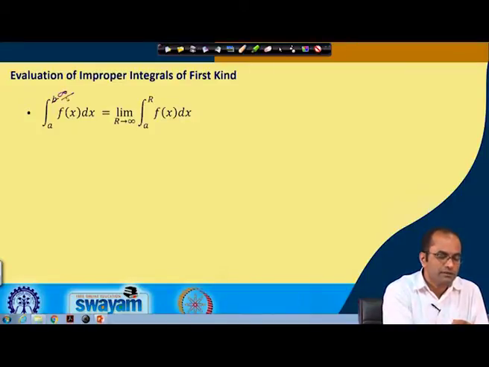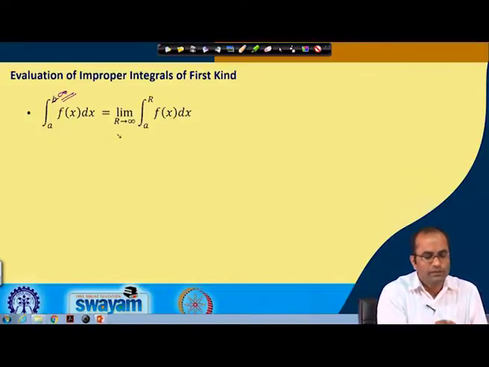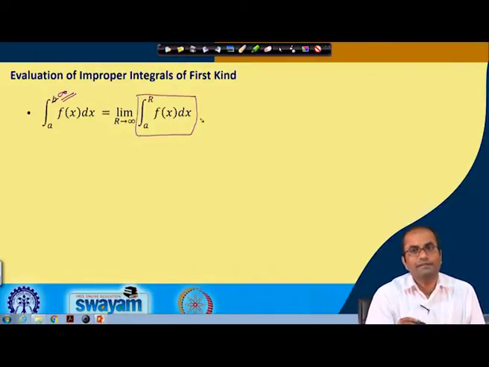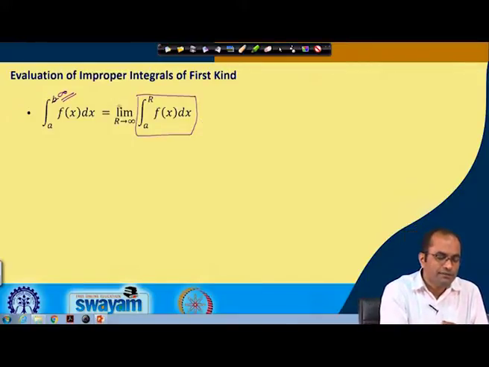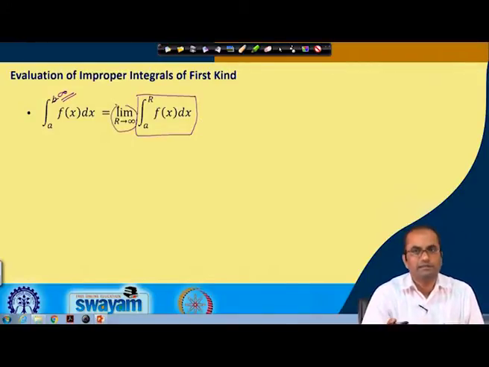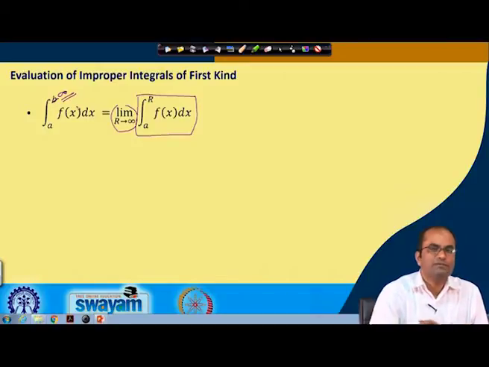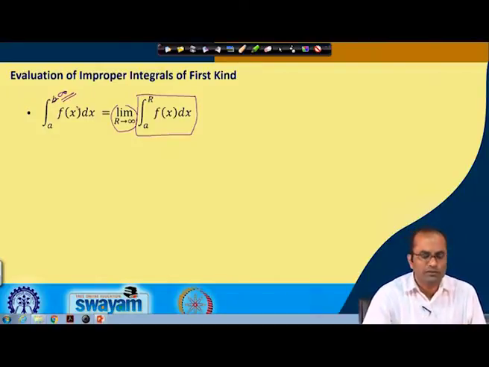So, this is the integral of the first kind, and to evaluate this we will replace that infinity by a number r, and later, after evaluating the integral from a to r of f(x) dx, we will take the limit. If this limit exists, we call it the value of the integral, or the integral converges, and if this limit does not exist then we say the integral does not exist or the integral diverges.